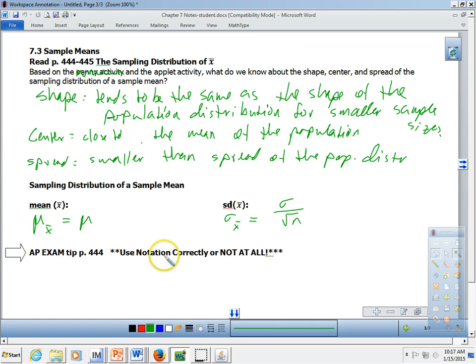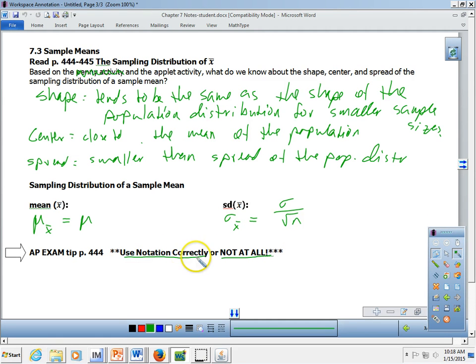Okay? Now, notice this note here, and this is in your book on page 444. There'll be a little white box in the margin that says AP exam tip. Use notation correctly or not at all. Okay? Make sure you understand the difference in the notations. P, p hat, mu, x bar, sigma, s sub x. What mu sub x bar is, what sigma sub x bar is. The difference between capital X and x bar. And we're going to talk about that in the example that we're going to come to in just a second.